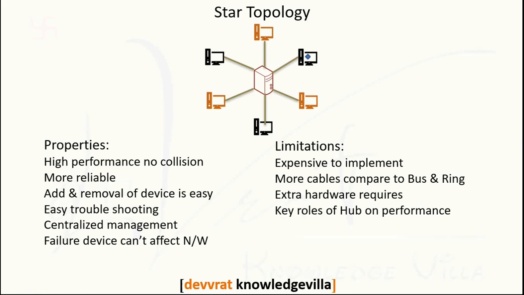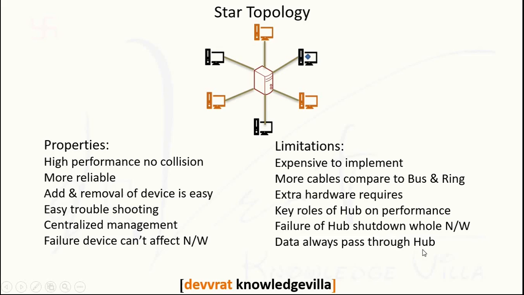Key role of the hub in performance. Whatever performance we are getting depends on the hub or switch. Suppose the hub or switch is not powerful and the remaining devices are powerful, it will degrade the performance of the entire network. To increase the performance, a powerful centralized device is required. Failure of the hub shuts down the whole network. It means when the centralized system shuts down, it will lead to the shutdown of the entire network. If the central device fails, the remaining devices will not be able to communicate with each other.